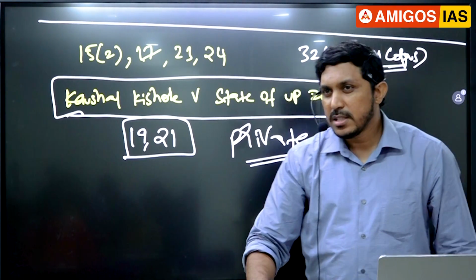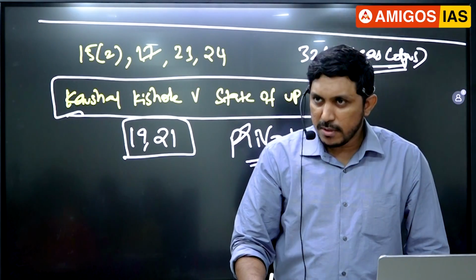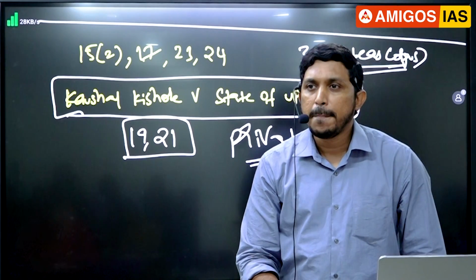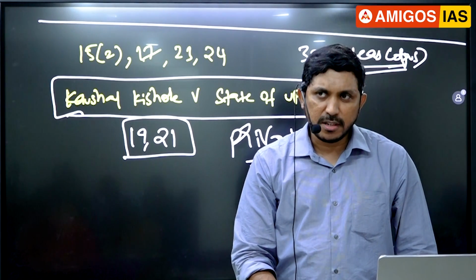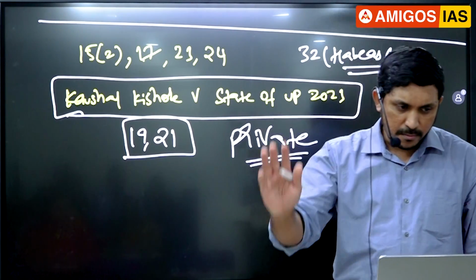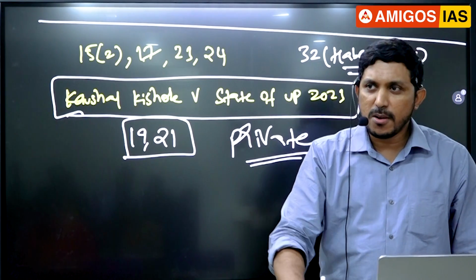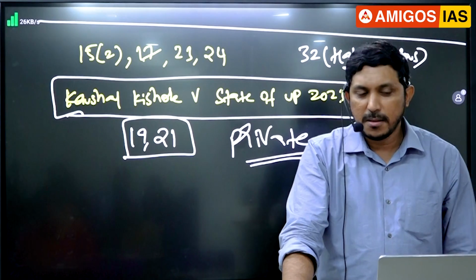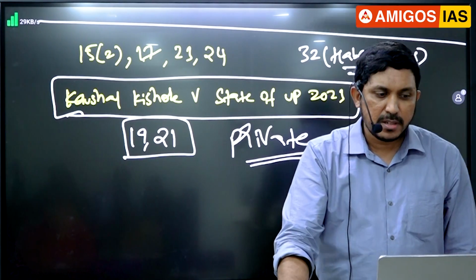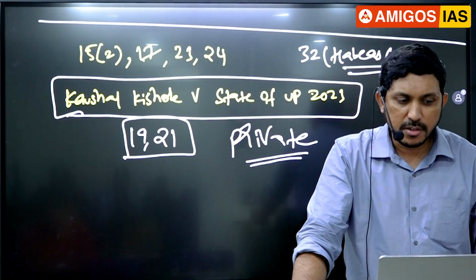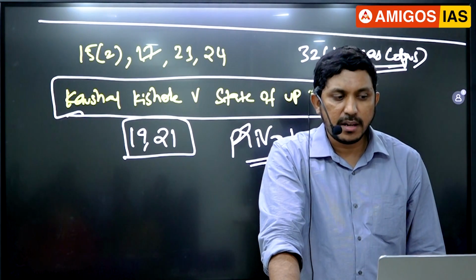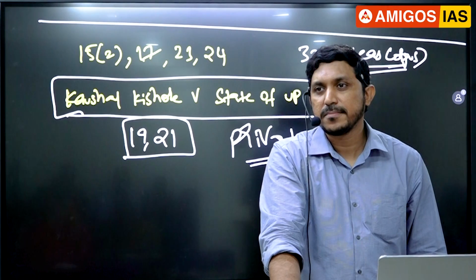This is a tough question, guys, which I recommend you to always go through. Center State Financial Relations is one of the often-asked areas here. Agriculture is in which list, guys? Because there's a lot of debate going on in India regarding succession or estate duty, maybe they ask this question. As per the state list under the 7th Schedule of the Constitution, the states have jurisdiction over agricultural land in connection with which of the following subjects?